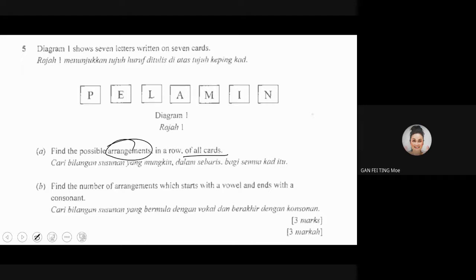Because there is no condition. They say arrangement in a row of all cards. See, all cards, meaning that the n given to you is 7 cards. Now they want to permutate all the cards. So it is nPr, written as 7P7. N is 7, and they want to permutate r is 7. So what's the answer? Press your calculator to make sure. Yes, very good, 5040.